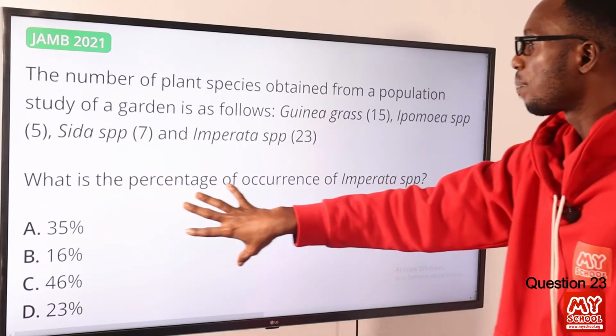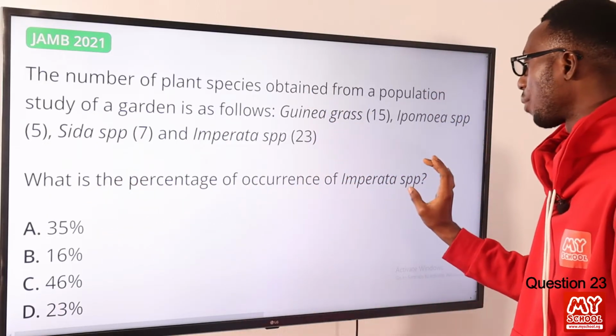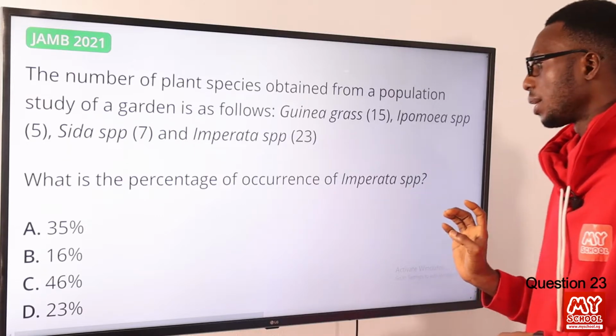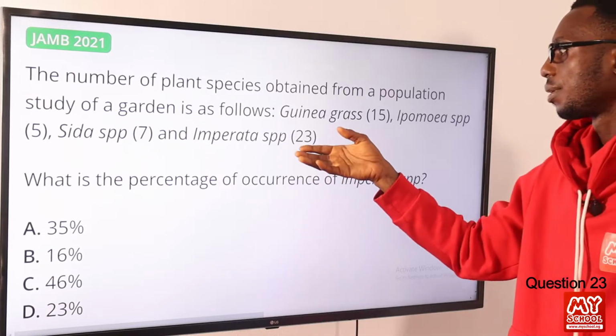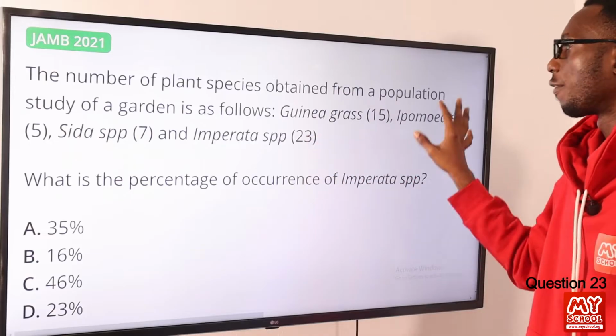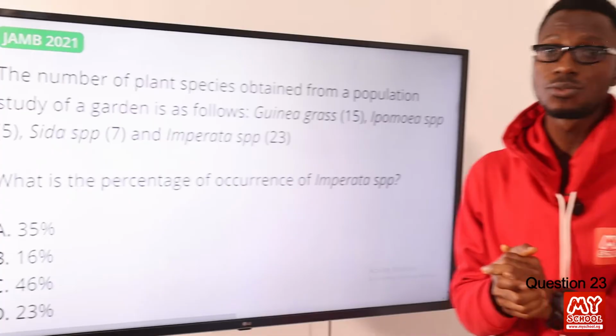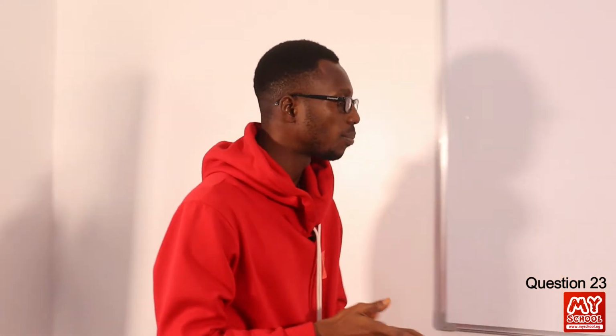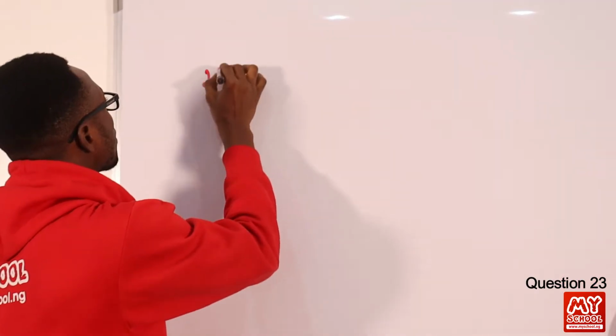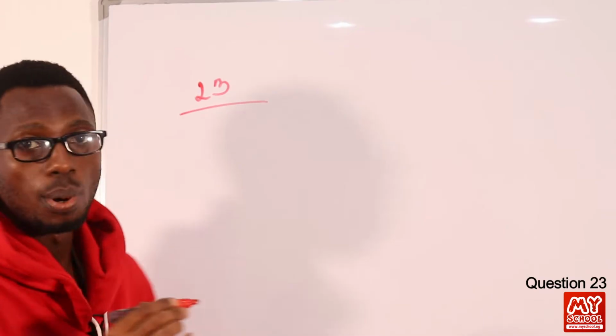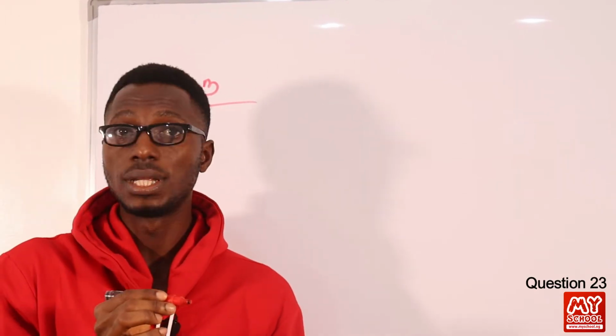So what is the percentage of occurrence of Imperata spp? The percentage will just be this over the total number of plant species that we gathered. So let's do that. Let's move to our solution platform, the whiteboard, of course. What is the number of Imperata spp that we have? That is 23, over the total population of the plant species.